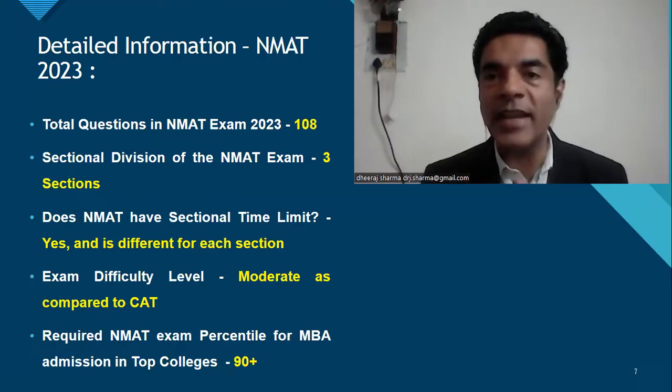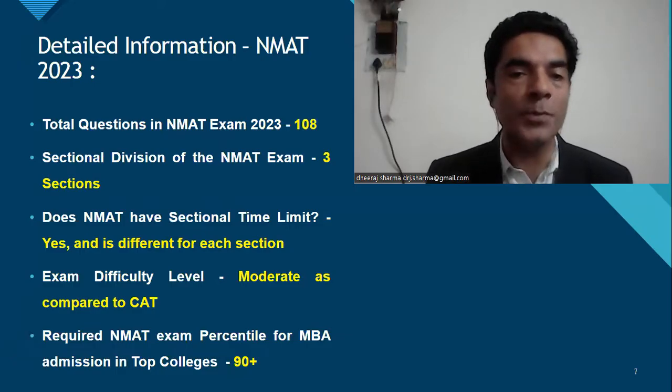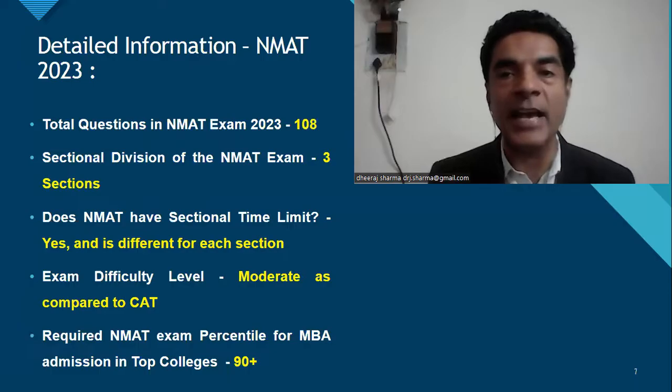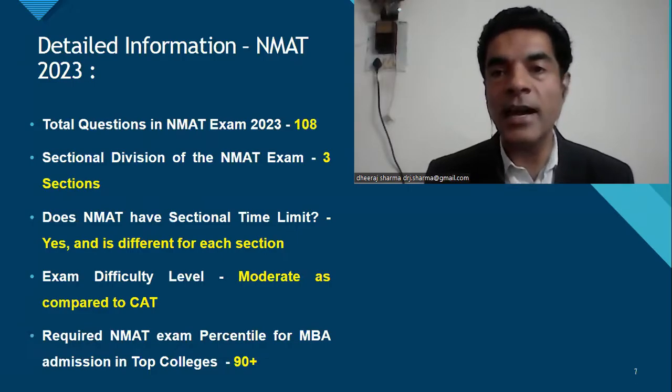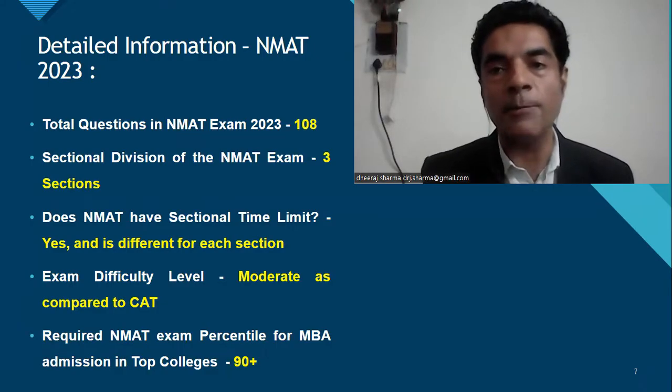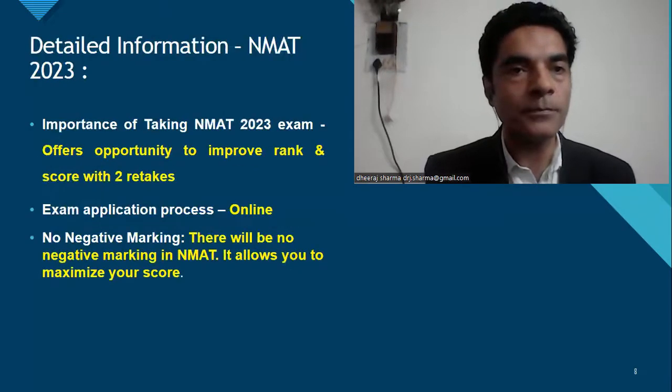So if you want to take admission into the best of the colleges which accept NMAT score, your percentile has to be 90 plus. To be more precise, it has to be 95 plus. अगर आप नार्सी मॉन्जी मैनेजमेंट एप्टीट्यूड टेस्ट के थ्रू किसी भी टॉप के कॉलेज विच इज नार्सी मॉन्जी या तापमी में एडमिशन लेना चाहते हो, तो आपका परसेंटाइल 95 प्लस होना चाहिए, which is a very important feature which you will have to achieve somehow.